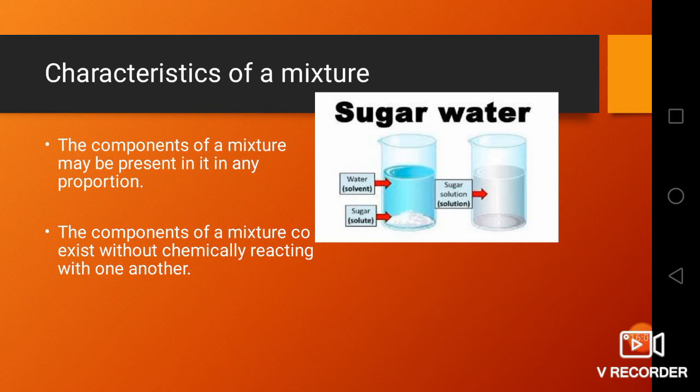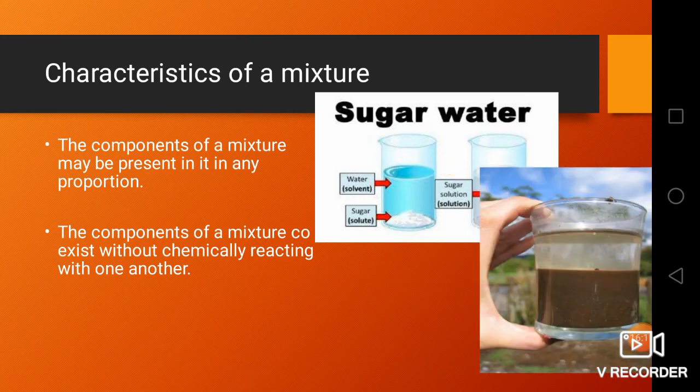The second characteristic is the components of a mixture coexist without chemically reacting with one another. Here you can see soil which does not react with water to form mud. Though it forms the mixture, there is no chemical reaction that takes place between soil and water, which form mud. So the components of a mixture coexist without chemically reacting with one another.